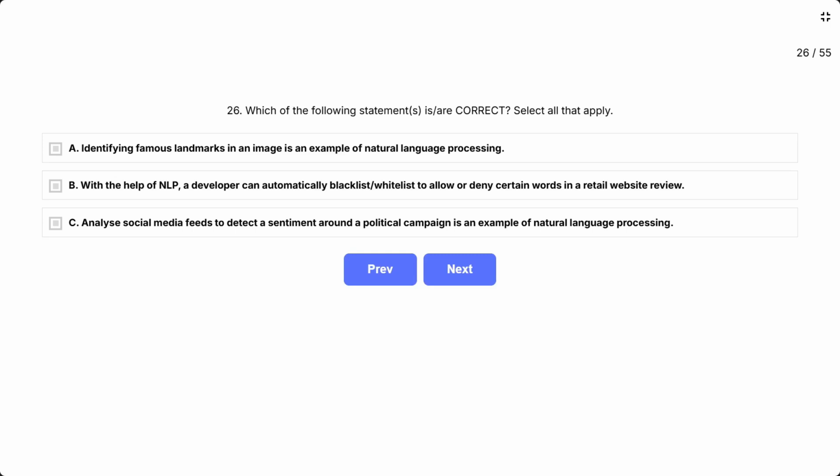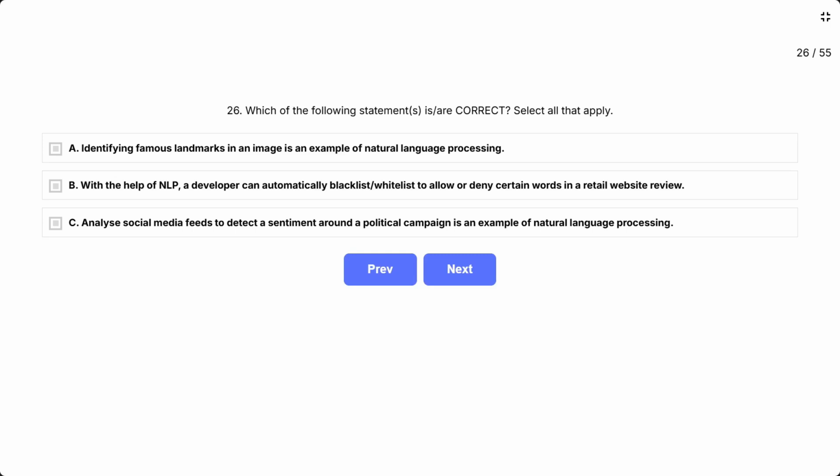Select all that apply. A. Identifying famous landmarks in an image is an example of natural language processing. B. With the help of NLP, a developer can automatically blacklist or whitelist to allow or deny certain words in a retail website review. C. Analyzing social media feeds to detect the sentiment around a political campaign is an example of natural language processing. This question tests whether you can correctly identify real-world examples of natural language processing, NLP, versus other AI workloads.